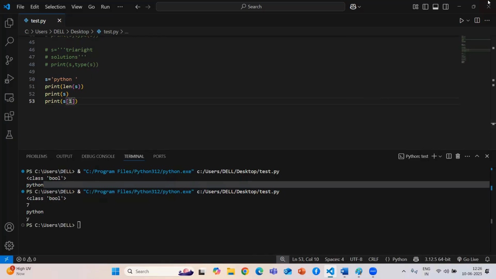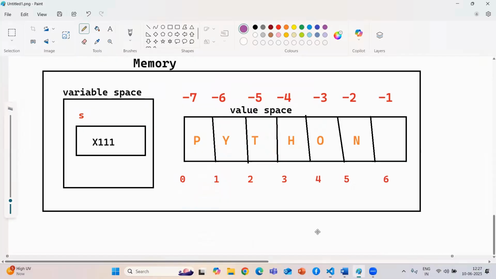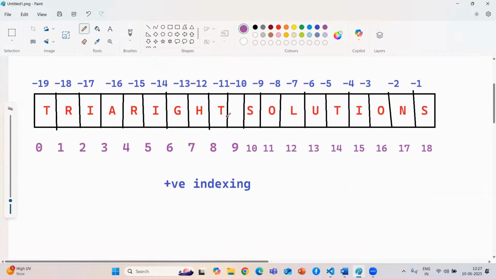Now I'll give you more knowledge on this indexing. Just see, it gives me y. But in Python the indexing has positive indexing as well as negative indexing. For your understanding, I'll create a string s and store try write solution inside it. For your space also it will be taking one memory location.